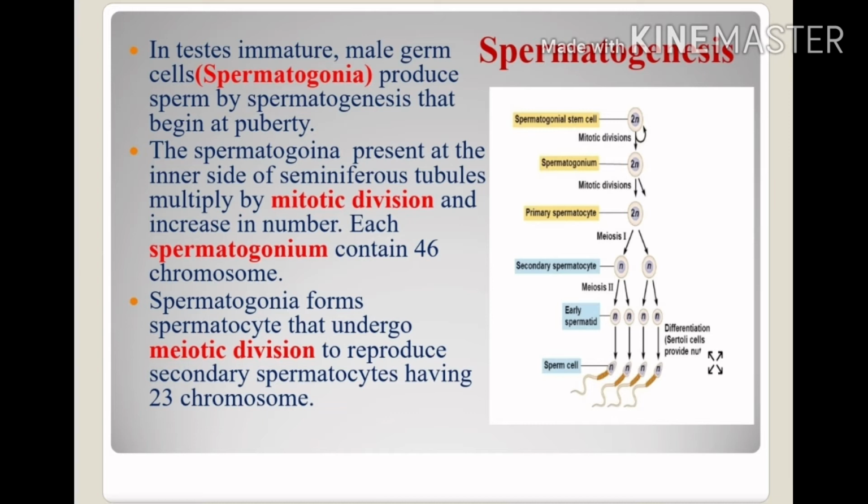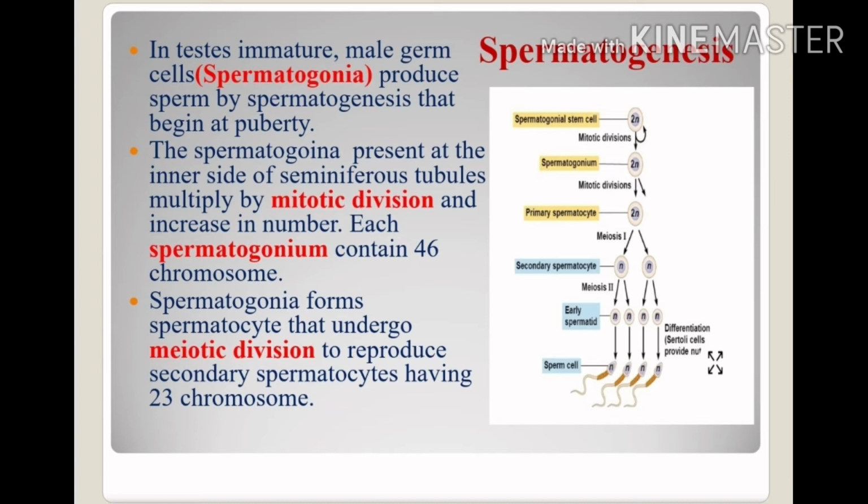Here we can see in the diagram, spermatogenesis basically consists of 3 phases. The first one is the multiplication phase, second is the growth phase, and third is the maturation phase. So you can see in the diagram, the primordial cell will undergo the multiplication phase. Here it consists of 2 sets of chromosomes, or you can say that the primordial cell is diploid.